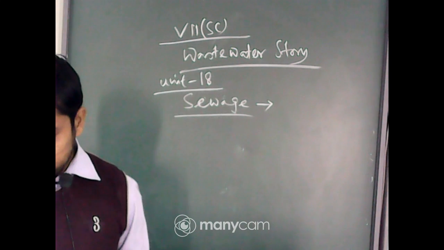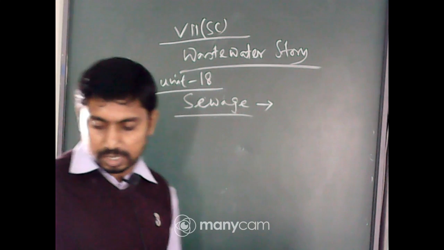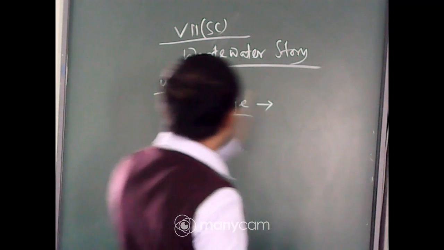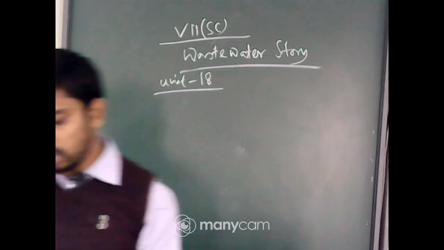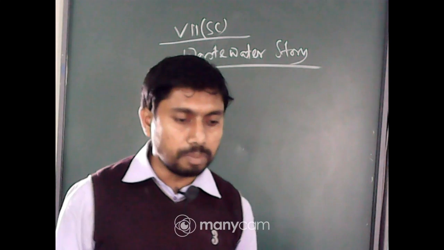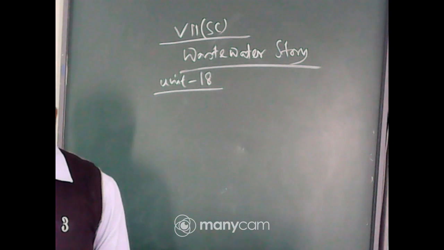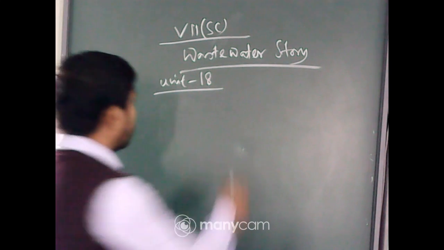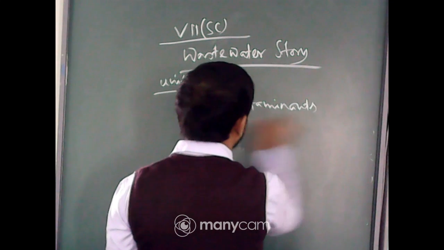Next one, the types of contaminants or types of impurities. In the last class, I showed you one graph. I think up to this we have completed 5 types of contaminants: organic, inorganic, nutrients, bacteria and microbes. Okay, and you have to remember this with some examples. Last day I showed you one chart, contaminants or impurities.